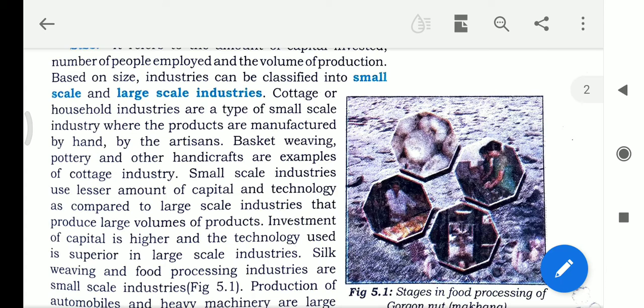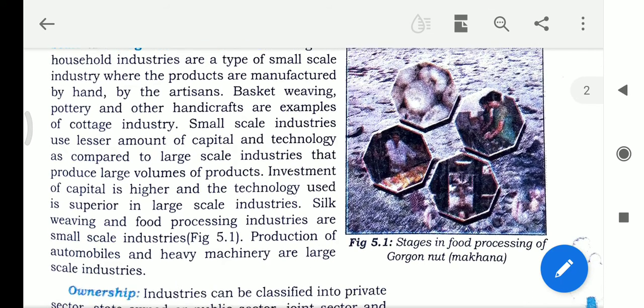Silk weaving and food processing industries are small scale industries. Production of automobiles and heavy machinery are large scale industries. If we are asked to give some examples of small scale industry, you can give the examples of silk weaving and food processing industries, and some other examples like basket weaving, pottery, and handicrafts, which are also examples of the cottage industry or small scale industry.